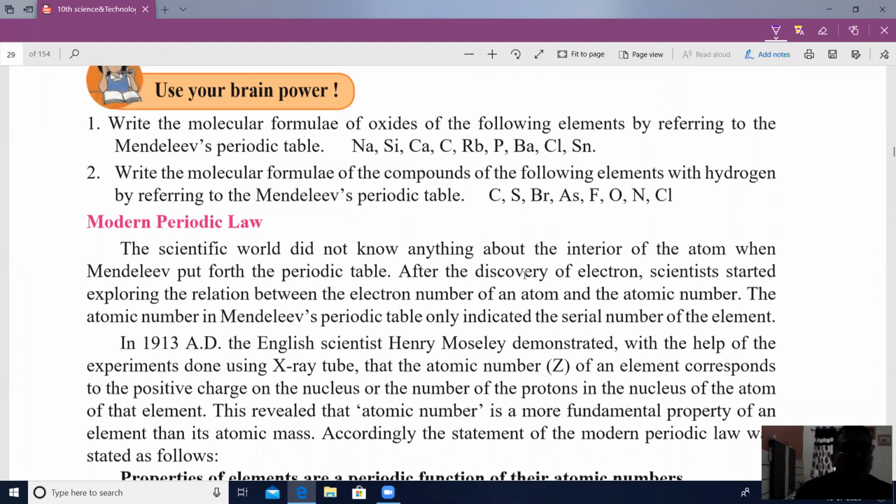The scientist Henry Moseley developed this modern periodic table. During the working of an X-ray tube, he found that the basic characters, like physical and chemical characters of elements, each depend upon its atomic number.